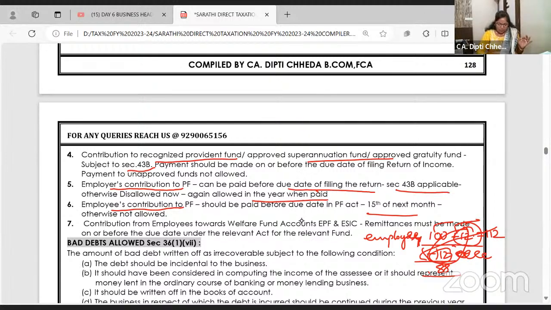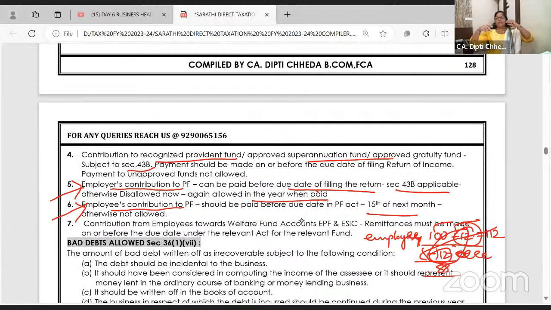as expense. I want to go more slow if you wish to, because this is an amendment, not of this year, but last year, 22-23, or last year ke amendment bhi aate hain. It's a very common trend that in the financial year 23-24, especially for May and June exam, one or two last year's amendments are also asked. So take your time and tell me, is it clear or not?